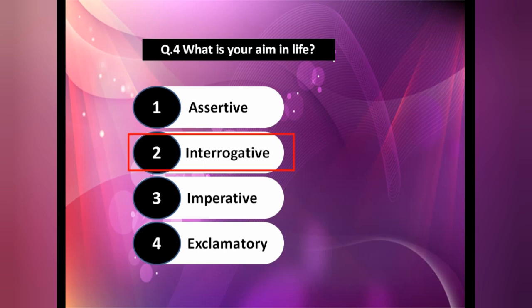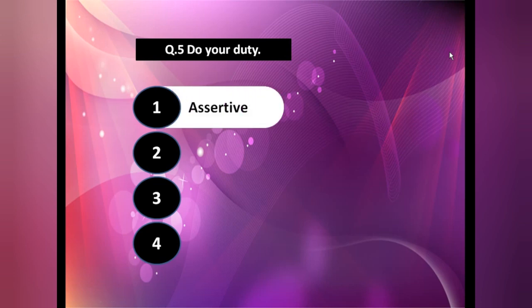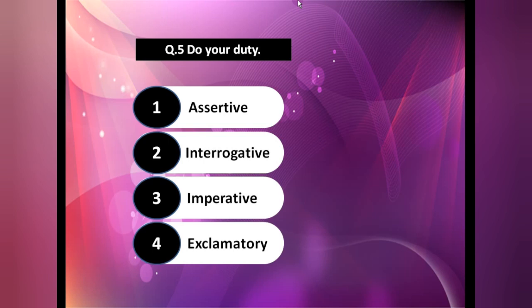Okay. The next one we have: do your duty. So what is someone doing? Yes, someone is giving you an order. That's why this is our command. This is our imperative sentence.